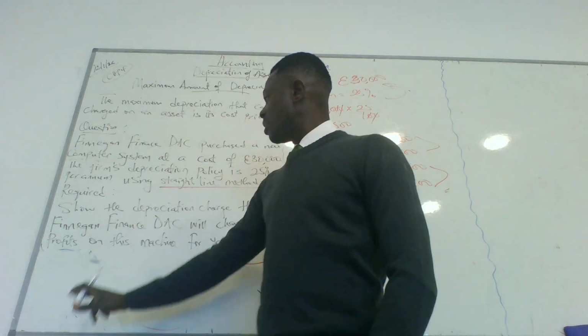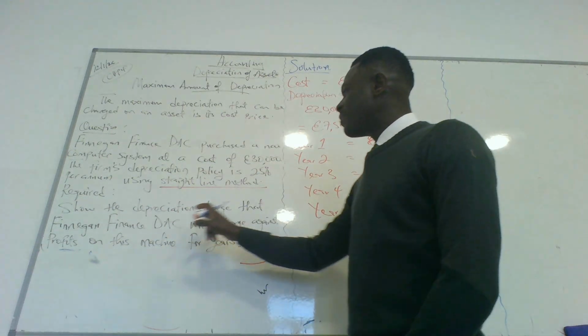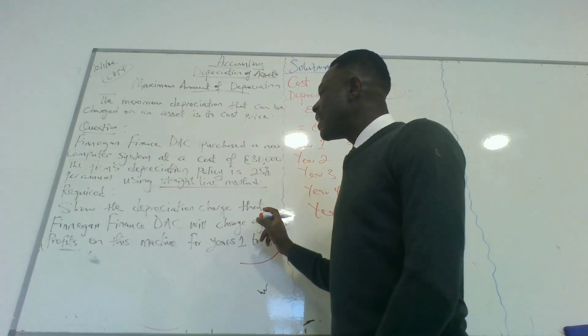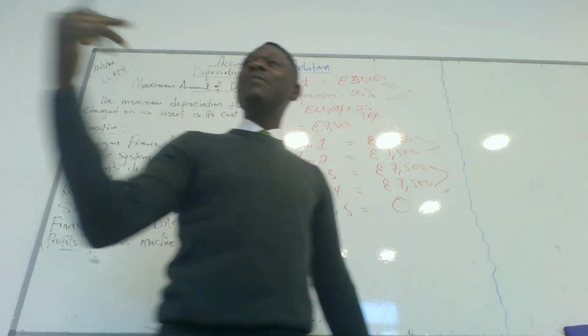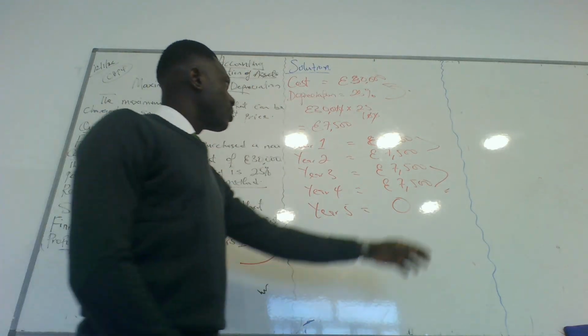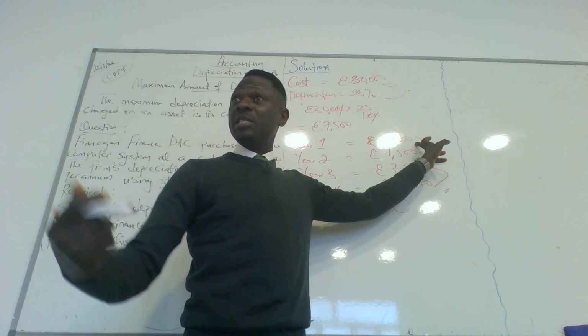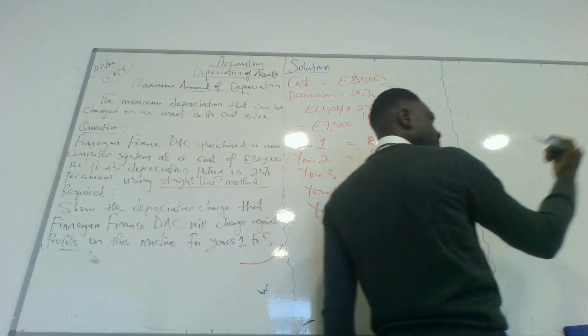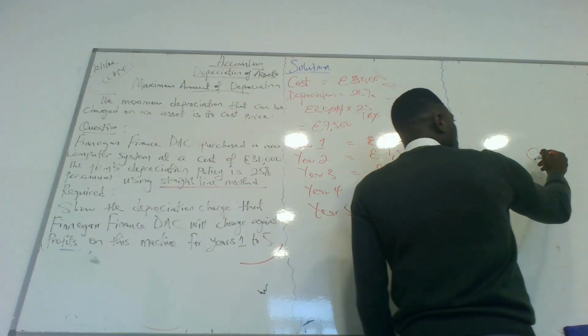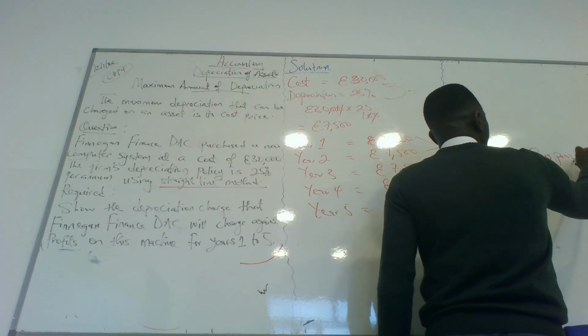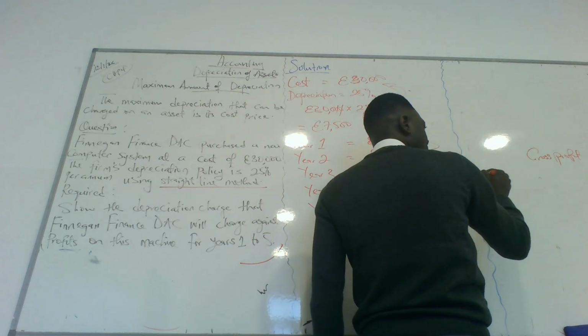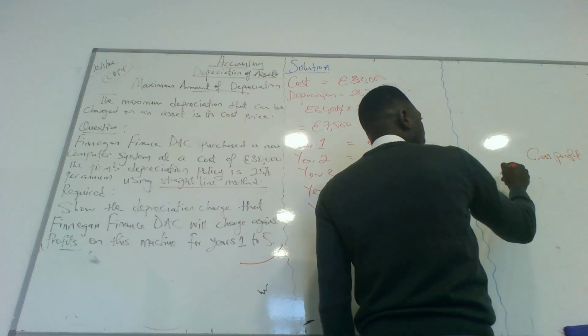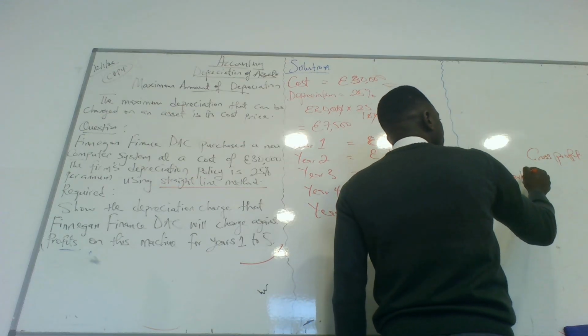The question says, show the depreciation charge that Finnegan Finance DSC will charge against profit. In year one, whatever profit Finnegan makes, it is going to charge 7,500 on depreciation. Depreciation is part of your revenue or expenses, yes or no? Remember your profit or loss account. You have the gross profit, then you less overheads.